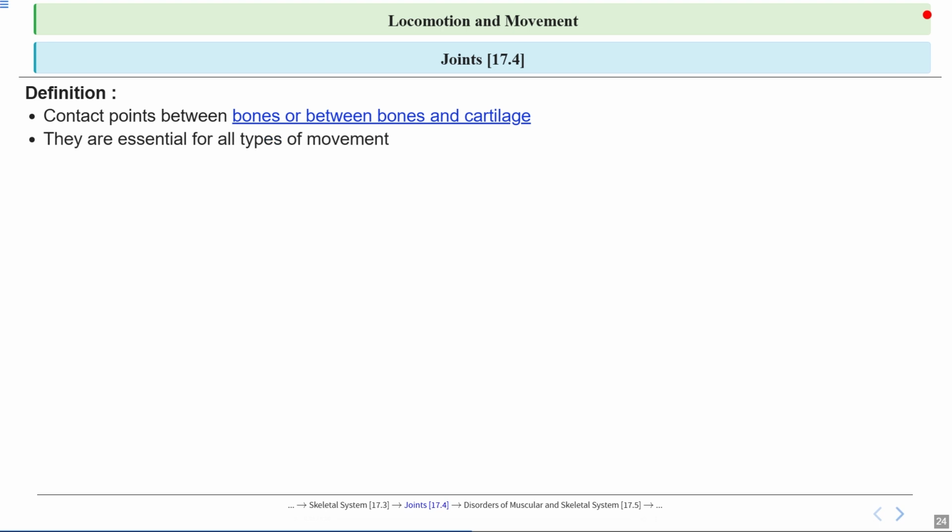Now let's highlight why joints are so important. They are essential for all types of movement, whether it's walking, running, or even just waving your hand. So you can think about how a door can't open without its hinges. Similarly, our bodies can't move without joints.